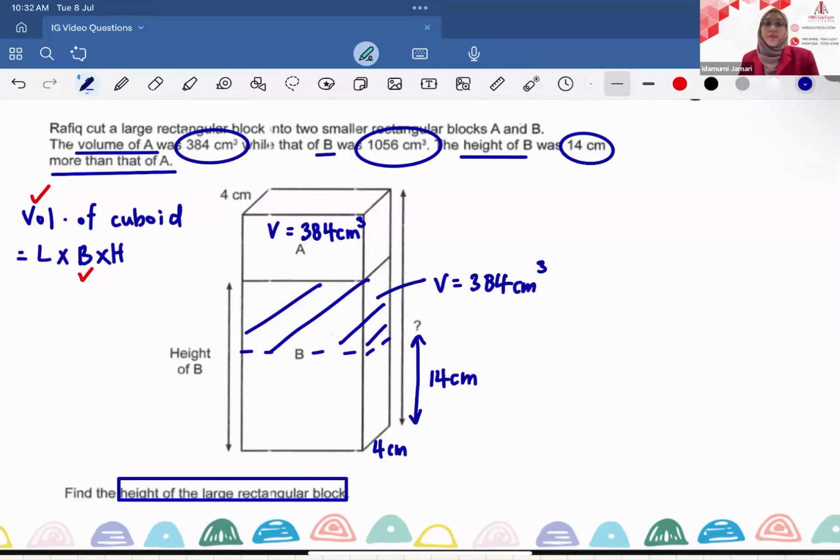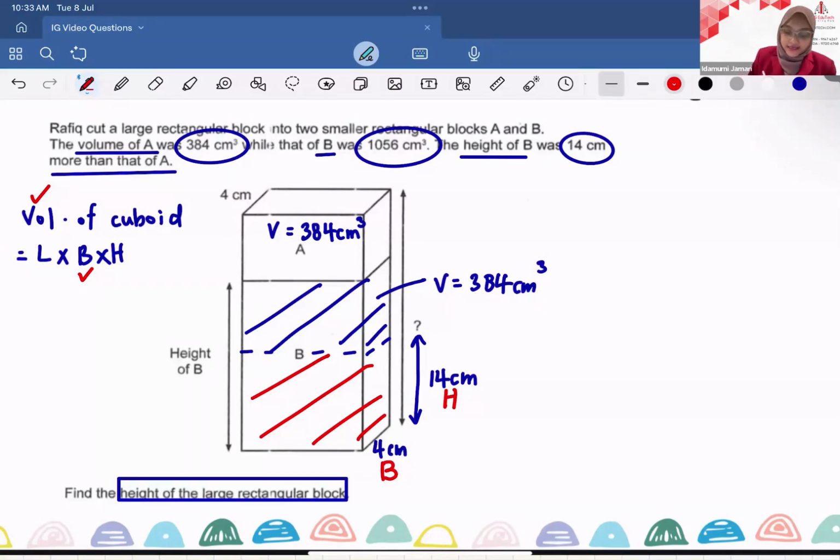Now, look at the bottommost cuboid, which I'm going to shade in red. What do I know about the information of that red cuboid there? Breadth is 4 cm. I know the height, which is 14 cm. What else do I know about this cuboid?